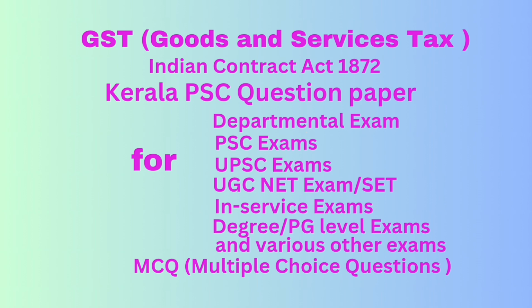Question number 45. Which of the following is the place of supply of goods where the supply does not involve movement of goods? Option A, the location of the supplier. Option B, location of the recipient. Option C, location of such goods with the supplier. Option D, location of such goods at the time of delivery to the recipient. Correct answer, option D, that is location of such goods at the time of delivery to the recipient.